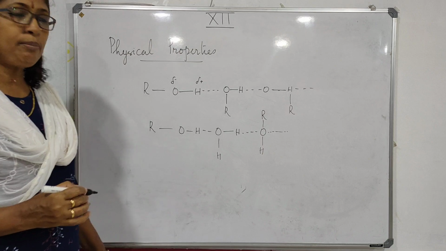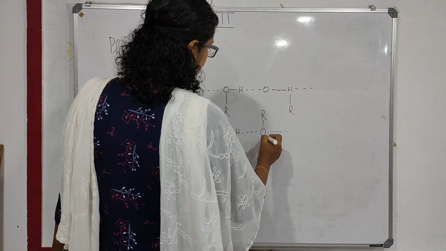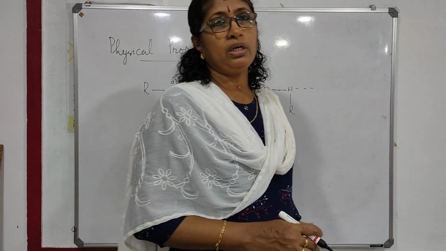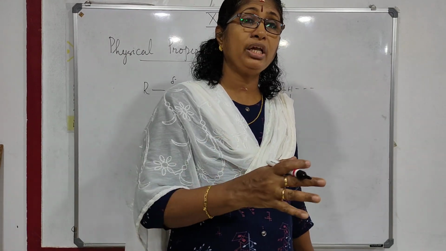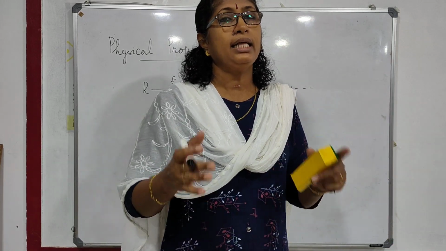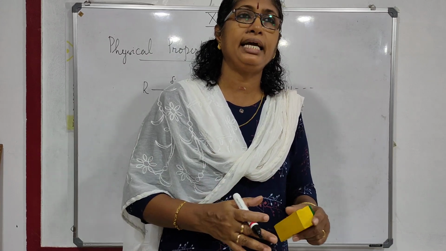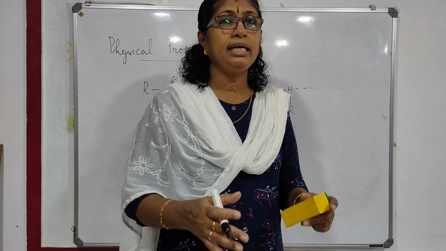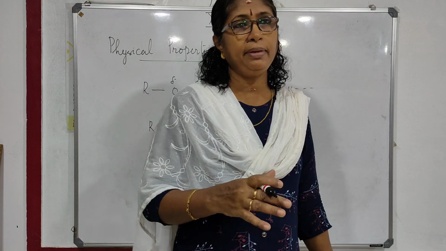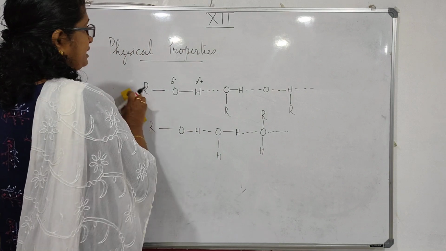With water molecules, alcohols can form hydrogen bonding, so they are highly miscible with water. When the alkyl group becomes bulkier and bulkier, they may not be able to form hydrogen bonding because other molecules cannot come near and attack the oxygen atom. In that case, they become insoluble. So higher members become immiscible with water. Only lower members are miscible with water. So these are the physical properties.